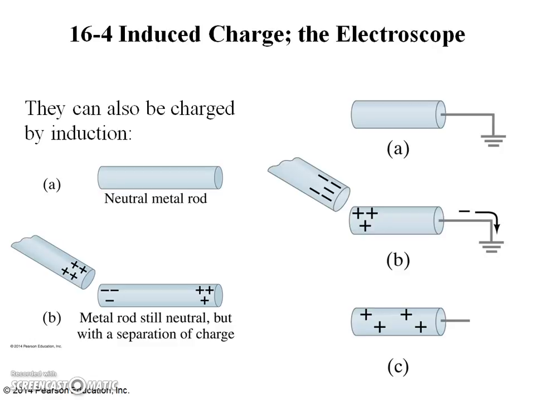If a charged object, say negative this time, is brought up to the metal object, free electrons in the metal are repelled, and many of them move down the wire into the earth. This leaves the metal positively charged. If the wire is now cut, the metal object will have a positive induced charge on it. If the wire is cut after the negative object is moved away, the electrons would all have moved from the ground back into the metal object, and it would be neutral again.